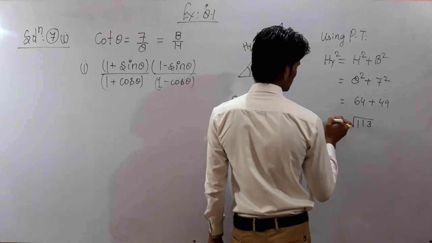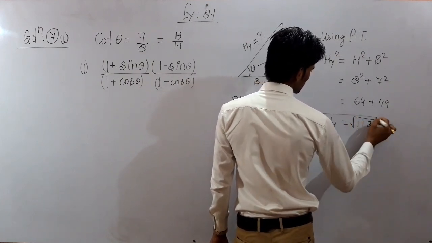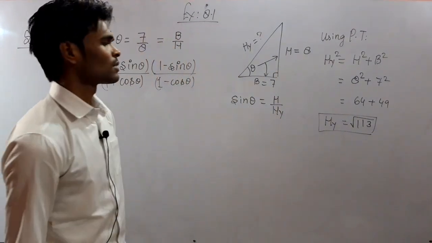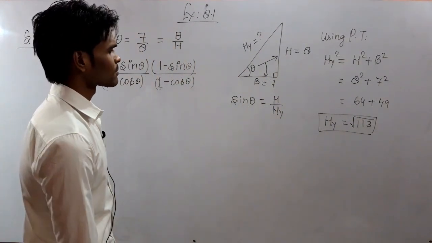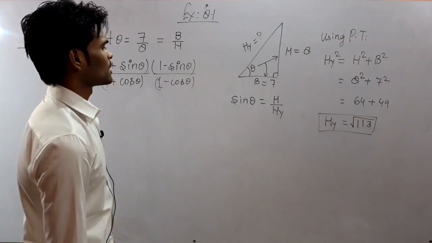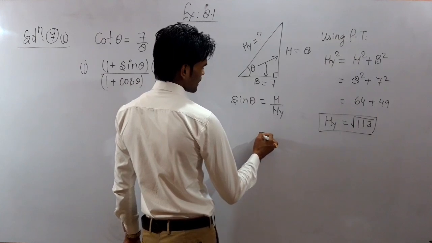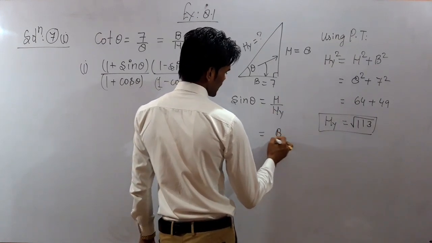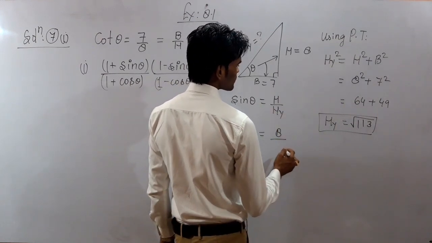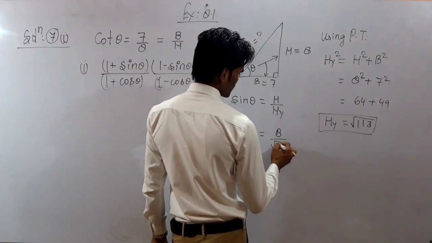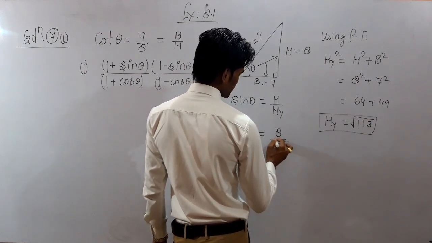So it will be equal to the hypotenuse, under root 113. Is that clear? So we have calculated the hypotenuse. Sin theta will be height upon hypotenuse: height is 8 and hypotenuse is under root 113.